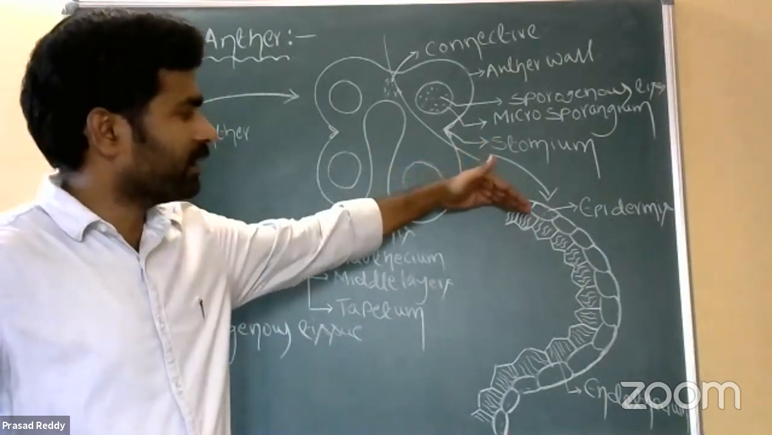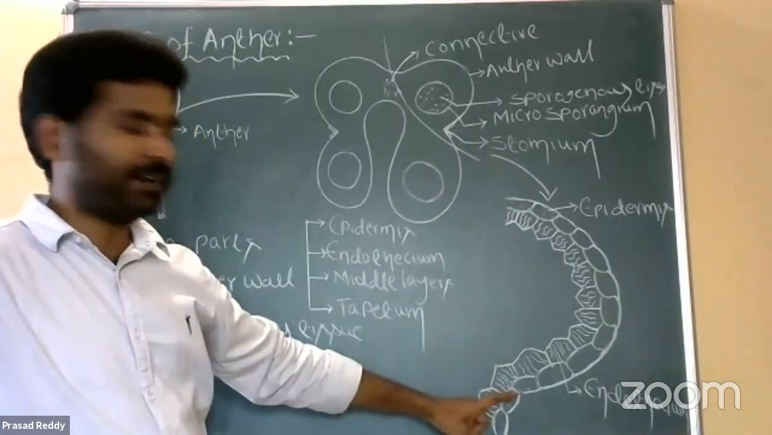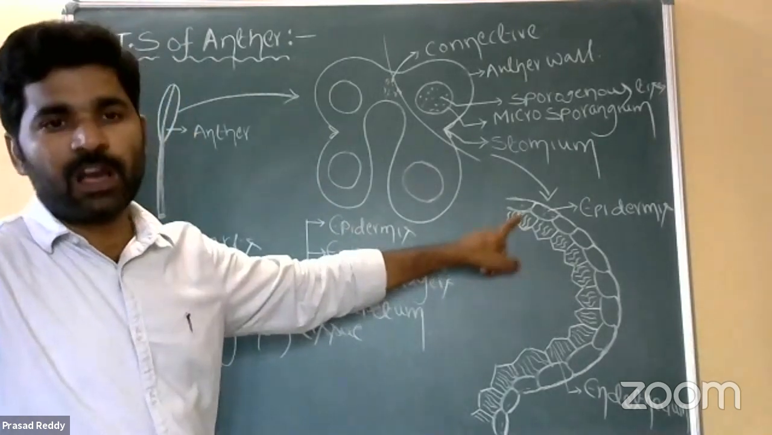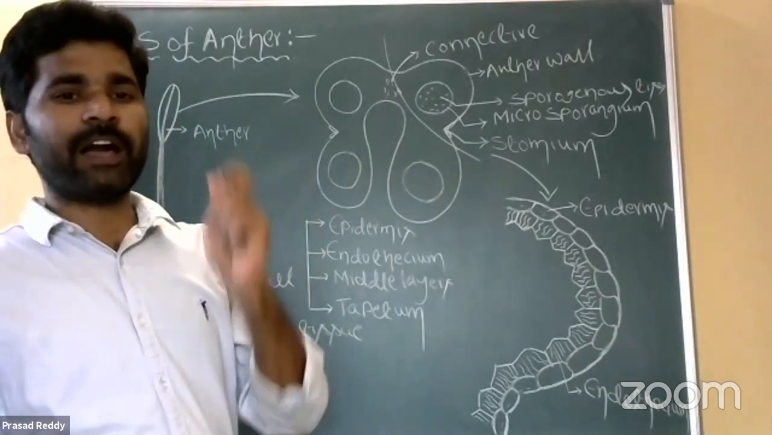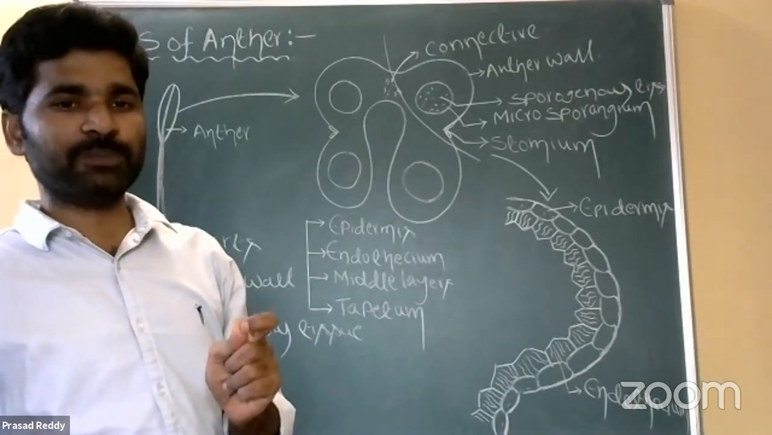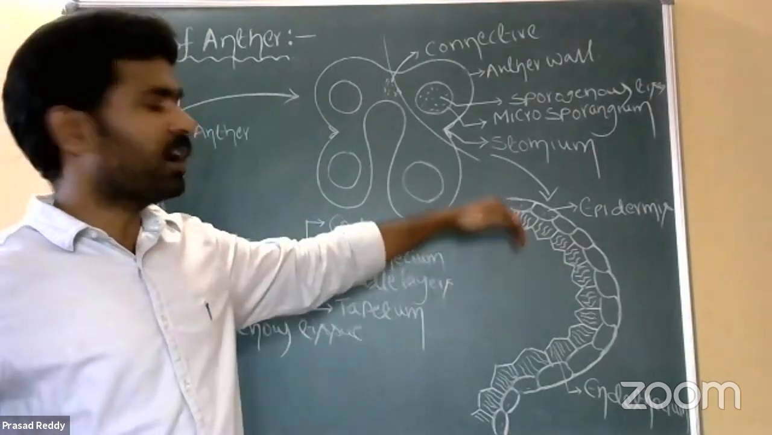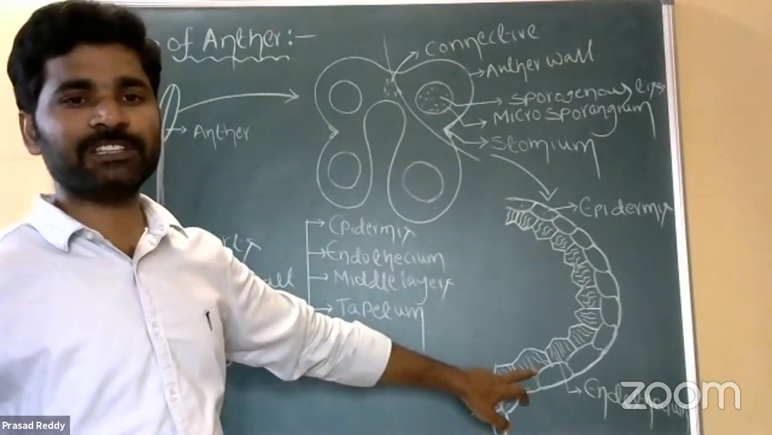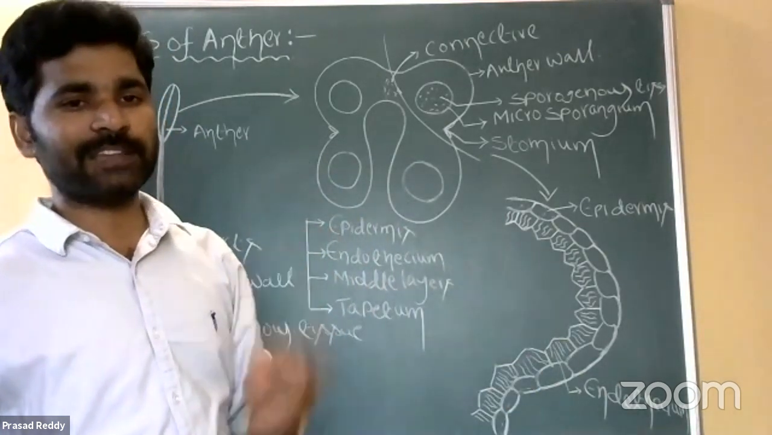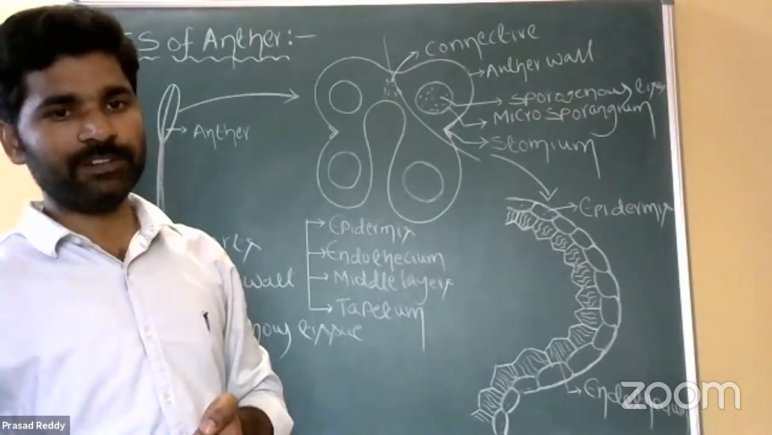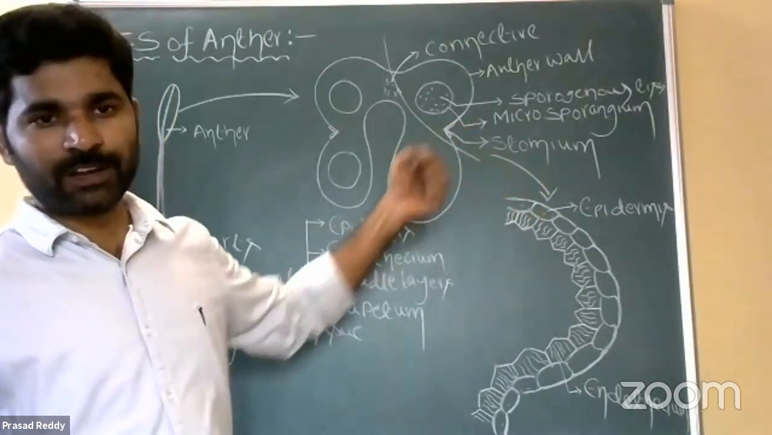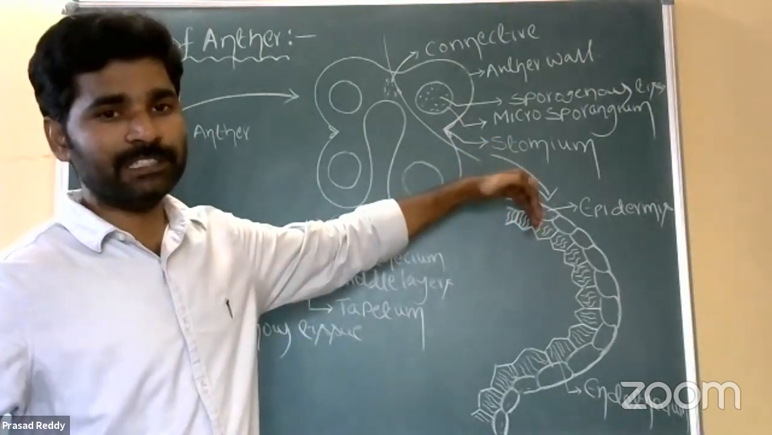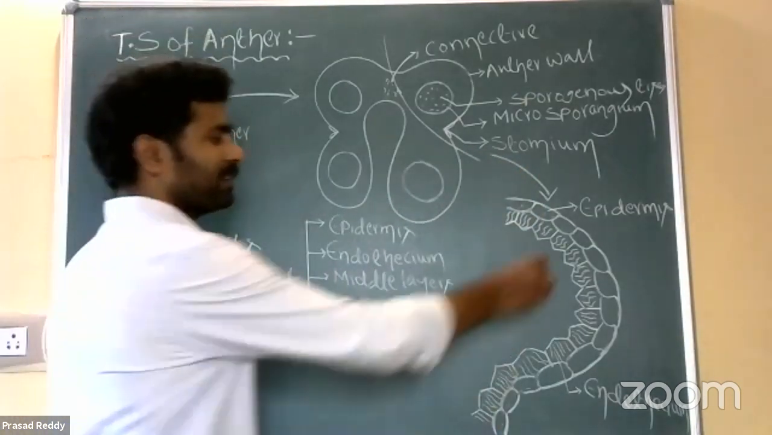So radially elongated cells present below the epidermis are called endothecium. Each endothecium cell consists of cellulose thickenings or fibrous thickenings. They are hygroscopic in nature, meaning they absorb moisture or water from the surrounding cells and keep the cells in turgid condition. Turgid condition means a fully water-containing cell is called a turgid cell. Whenever it absorbs moisture from the surroundings, it maintains turgidity.